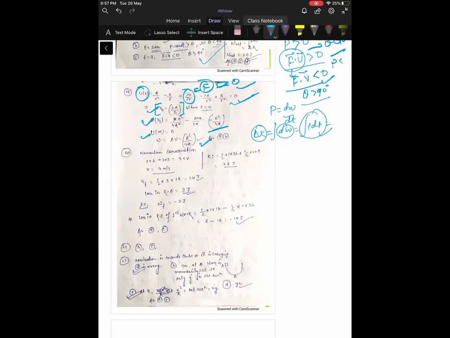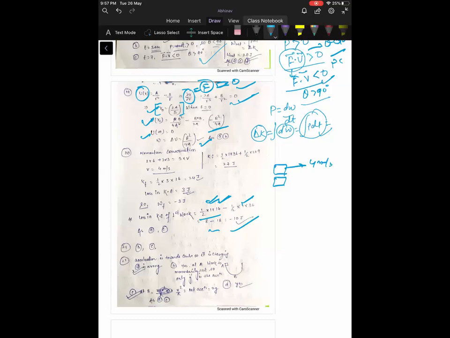Loss in kinetic energy of the first block. So how much will be the loss in kinetic energy due to the first block? The first block has an initial velocity of 6 meter per second. I'm just calculating the loss. The final velocity will be 4 meter per second, because both blocks will be moving together. So final minus initial kinetic energy, you will get minus 10 joule as the loss in kinetic energy. That loss in kinetic energy is the work done by the friction on block A, block 1.